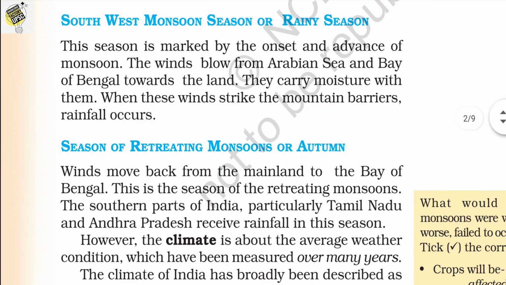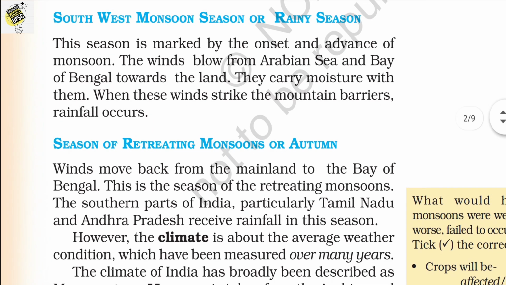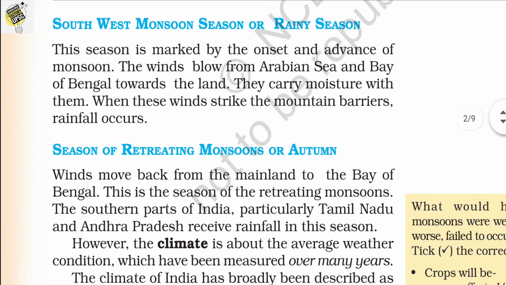Let's see what is the southwest monsoon season. This season is marked by the onset and advance of the monsoon, and the winds blow from the Arabian Sea and the Bay of Bengal towards the land. Make that point clear: the wind blows from sea to land, that means from the sea area to the land area.